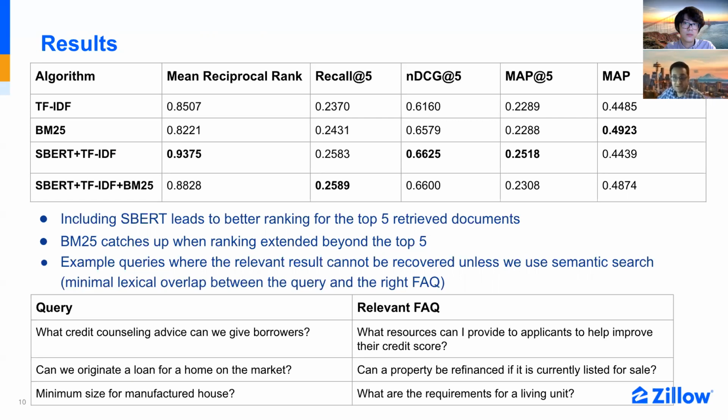Whereas BM25 is using the information in both the question and answer parts. So we believe that if we extend SBERT to the answer part as well, the entire final ranking will be better than BM25. Also, the bottom table shows the cases where there have been minimal lexical overlaps between the query and the FAQ answer pair, but SBERT was able to retrieve.